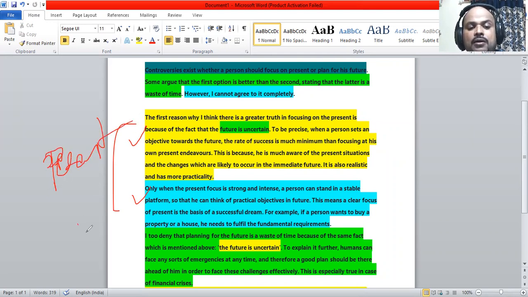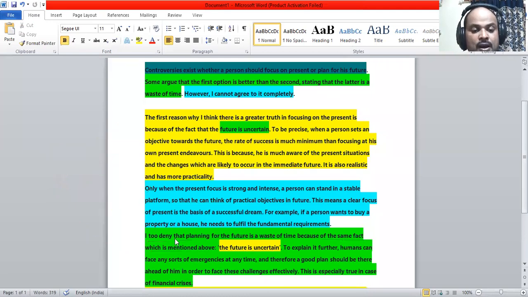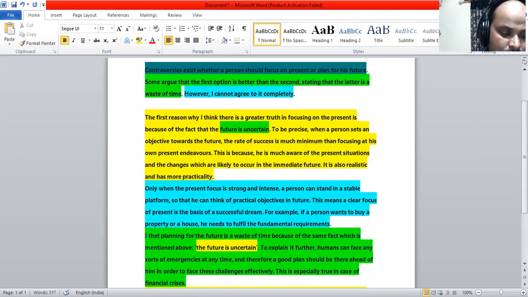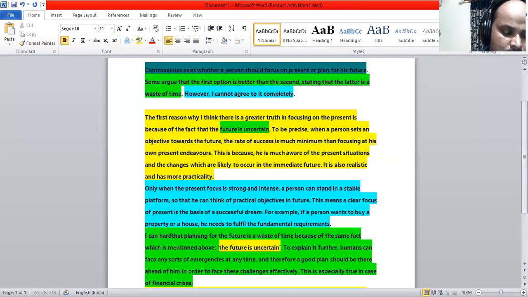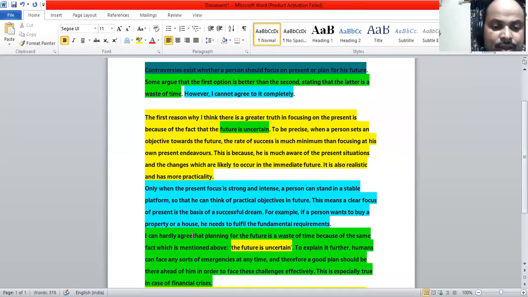And now we are going ahead with planning for the future. I too deny that planning for the future is a waste of time because of the same fact which is mentioned above. The future is uncertain. There is a small error here. I need to clear that error. I cannot agree. Okay, it's not 'I too deny', it's 'I can hardly agree'.